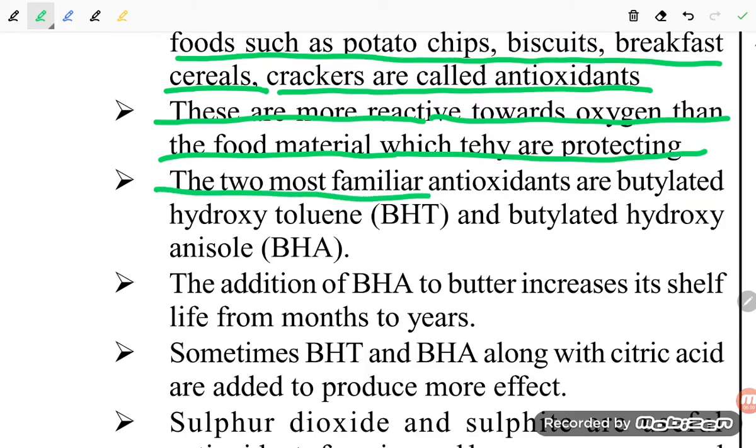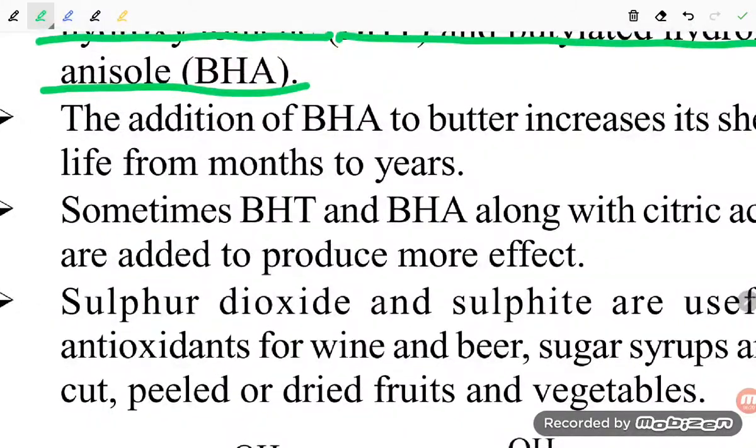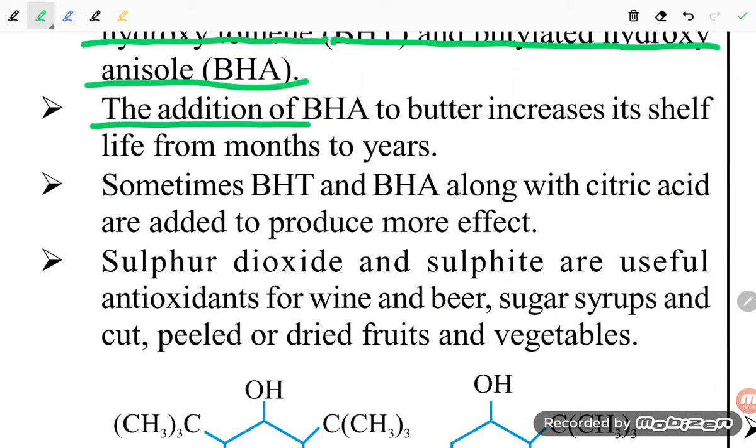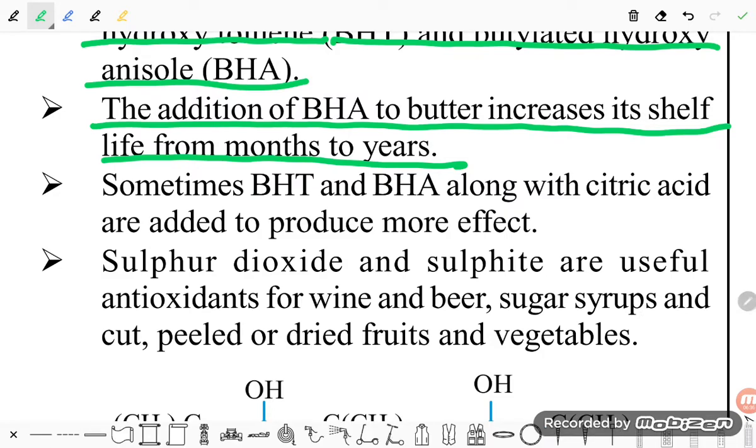The two most familiar antioxidants are butylated hydroxytoluene (BHT) and butylated hydroxyanisole (BHA). So these are their structures, students. The addition of BHA to butter increases its shelf life from months to years.